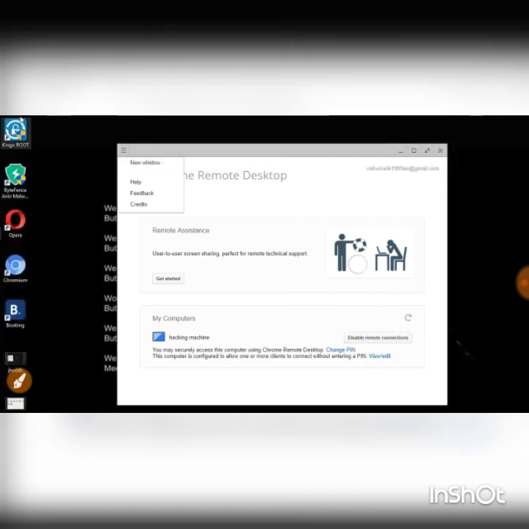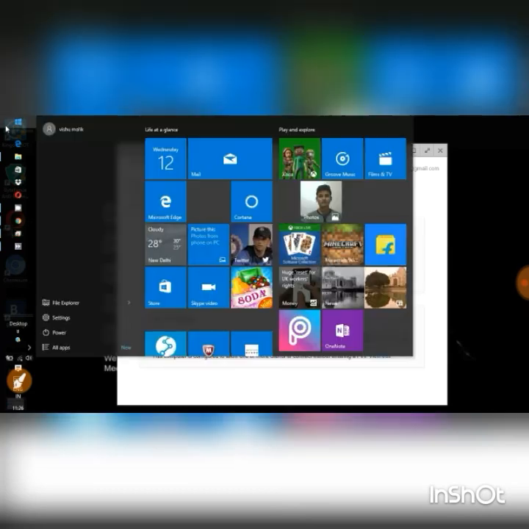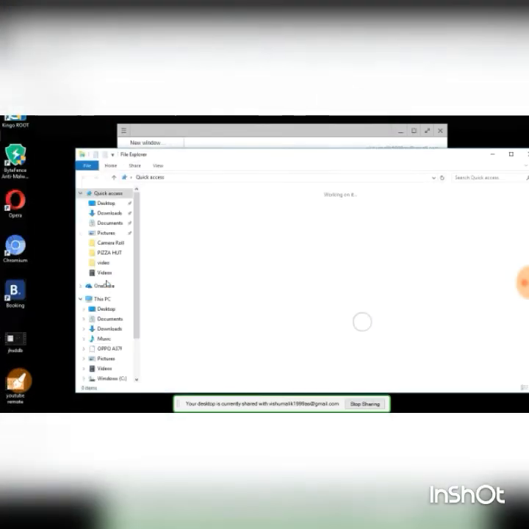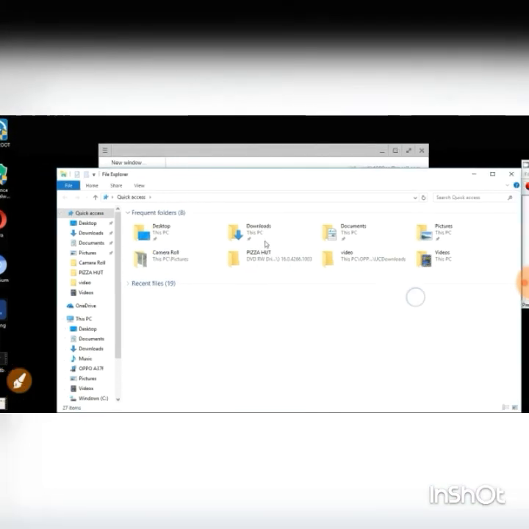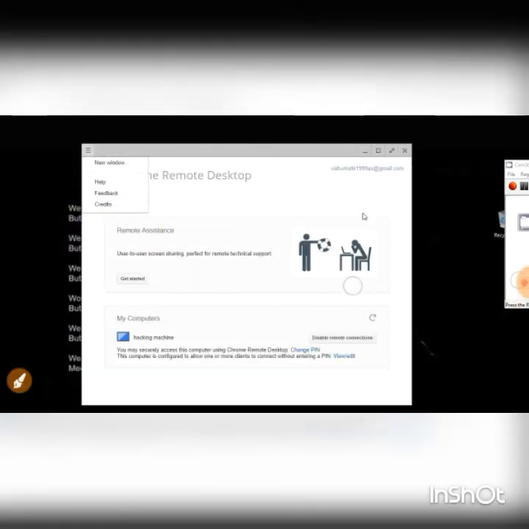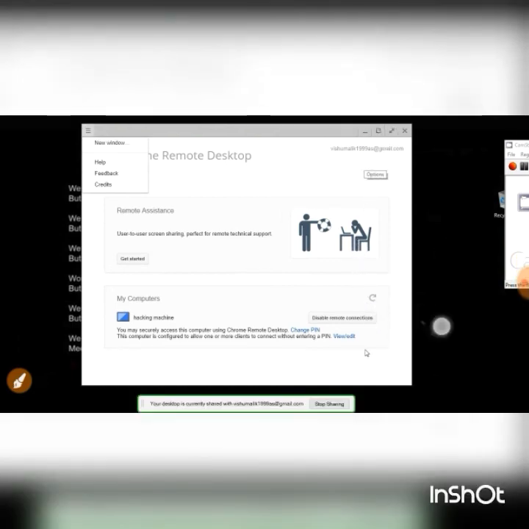And now as you can see I have all access to my computer. I can click anywhere, I can do anything that I can remote access my laptop now. You can zoom in, zoom out, anything you want, and stop sharing if you want to end it.